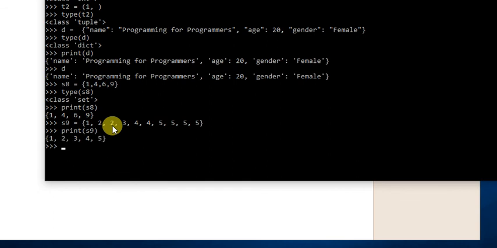Here you see 4 was there 2 times, but here it has only 1 time. 5 was there 4 times, but here you see 5 is available only once. So a set will remove the duplicates and it will allow you to store an element only once. The frequency cannot repeat.